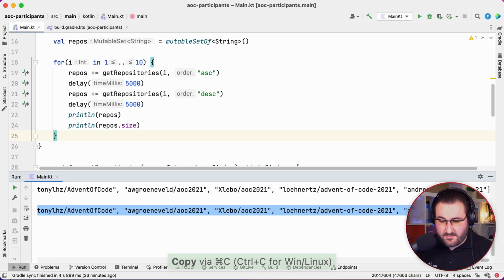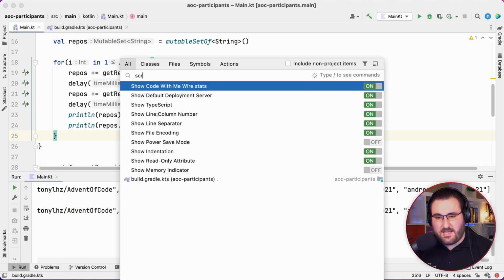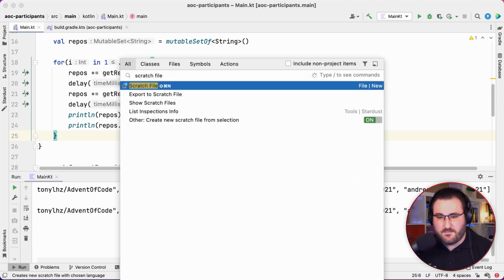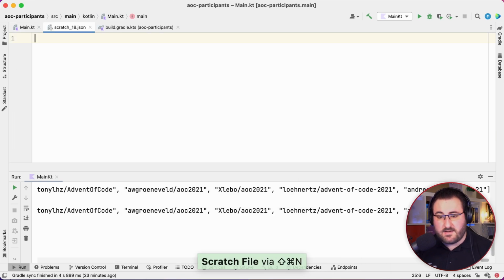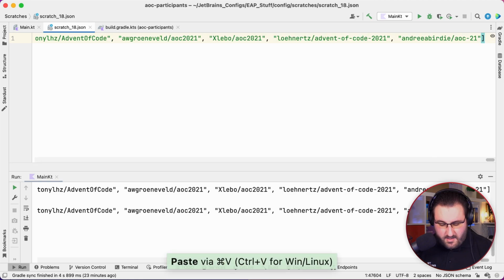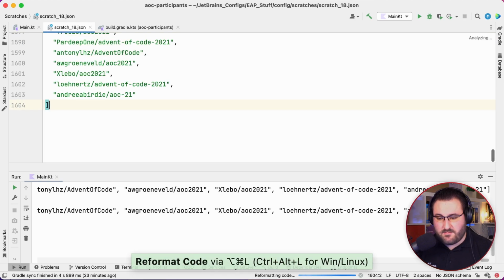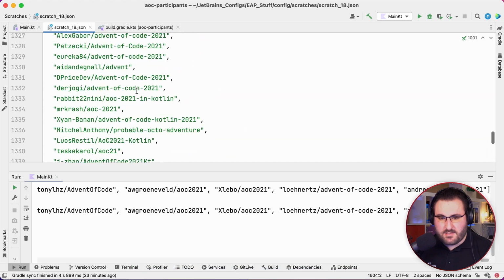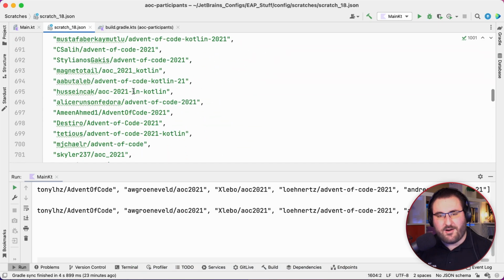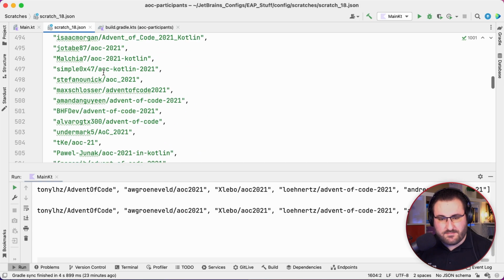I suppose we could take this and just use a quick scratch file of type JSON, which is something that IntelliJ thankfully offers. And we can just auto-format this so that we can get a bit of a better idea. We can see, well, here's all the entrants who are eligible to get a prize. Nice. Now all that is left to do is to actually draw the winners, but we're gonna do that off screen for one simple reason.